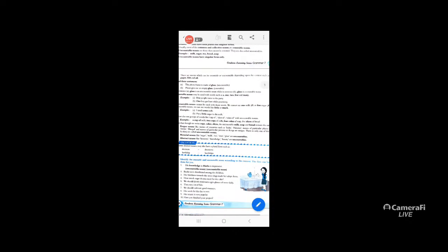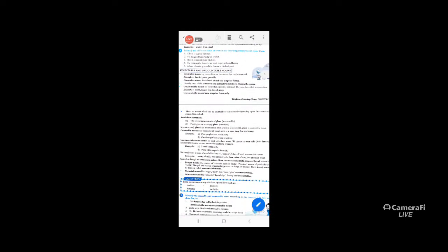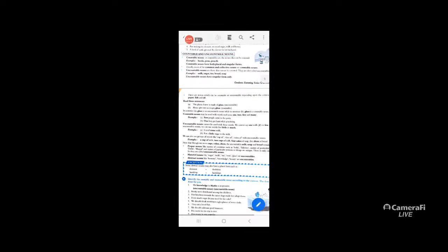Now, in our book it is written that countable nouns can be used with words such as one, few, or many. Countable nouns, or countables, are the nouns that can be counted, like books, pencils, pens. Countable nouns have both plural and singular forms. Usually most of the common and collective nouns are countable nouns. Uncountable nouns are those that cannot be counted. They are also called uncountables. Examples: milk, sugar, tea, bread, soap. Uncountable nouns have singular form only.